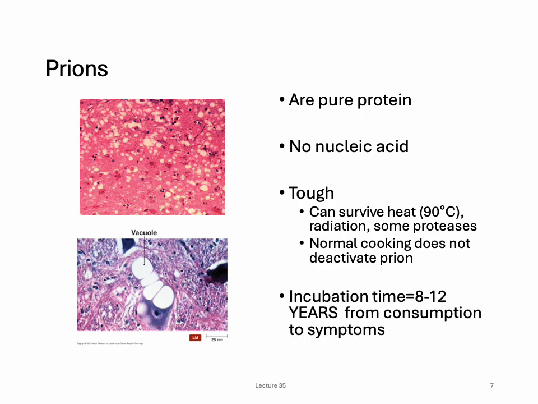I also want to note that the incubation time from consuming it to actually having symptoms like movement problems and dementia is a long time. It takes 8 to 12 years. And once you develop the symptoms, there's nothing that can be done. Up here, they show a picture of the brain of someone who has mad cow or scrapie disease, and it has these vacuoles. These should not be showing up. They're a real mess. You can also see accumulations, which are supposedly bunches of PrPSc, prion protein clumping together. It just messes up brain function.